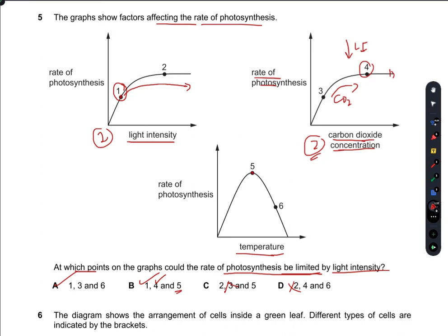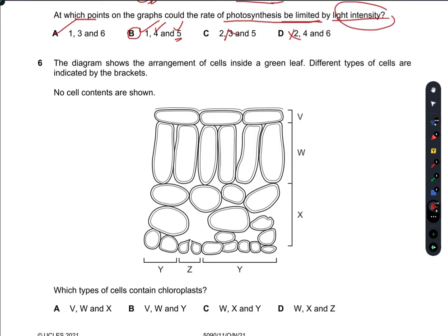The temperature is at its highest, but then the temperature also falls, and the temperature also falls along with the limitation being implemented by the light intensity here. So 1, 4, and 5 are true. B is the right option.